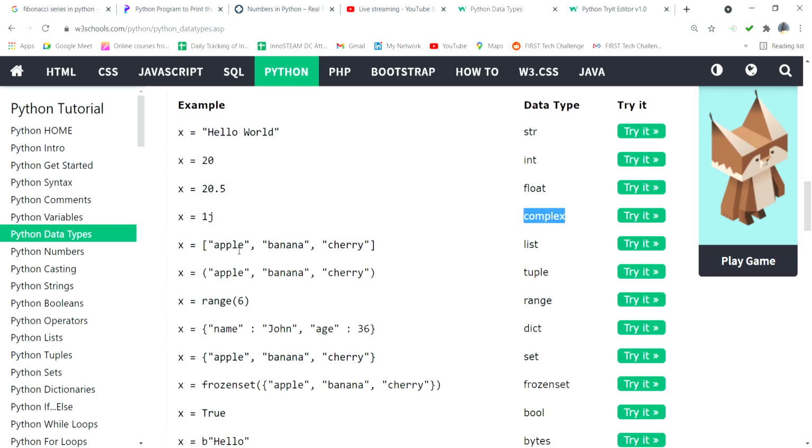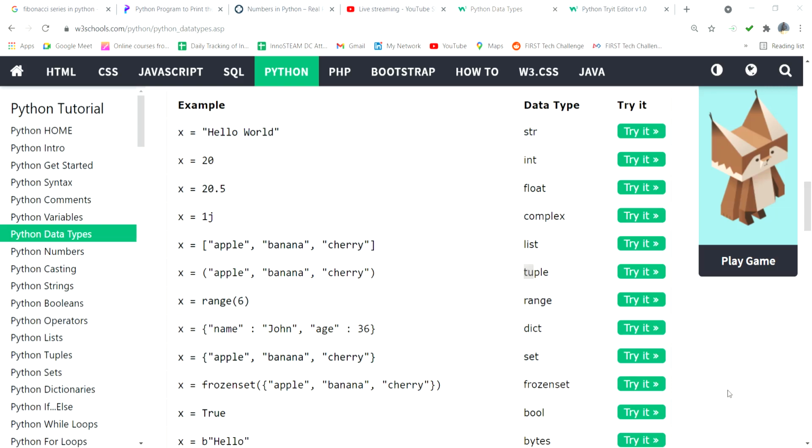Now like that, multiple data we can cover under square brackets, it is called a list. Multiple data like apple, banana, cherry, fruits kind of thing, we can cover in one variable. All values are covered under one variable, it's called a list. You can see here the square bracket is there, so that is called a list. Suppose we put the braces, braces means that is called a tuple.